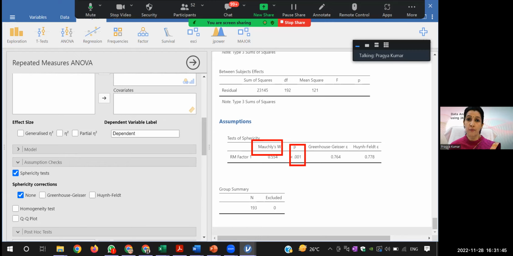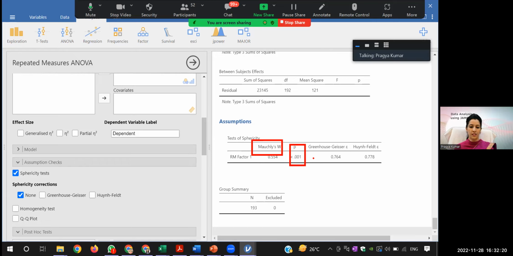So most of the time you will be reporting it with the Greenhouse-Geisser correction. Remember, for all such tests, if the p-value is more than 0.05, then only we say that the assumption is met. In this case, the p-value is less than 0.001. So it is less than 0.05. Do you agree? Yes ma'am. Then this assumption is not met.